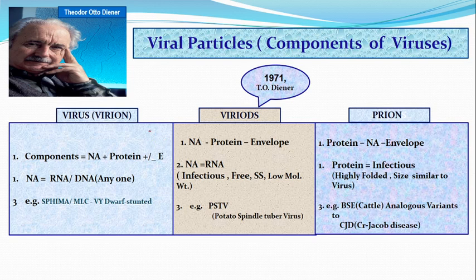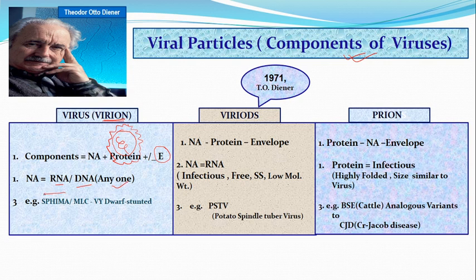Now see the first part I discuss. First, you must know the concept of the components of virus. Whenever you talk about the components of virus, first of all, the complete virus is called virion. That means it has nucleic acid, covered by its proteinous coat, that is the capsid, and it may have an envelope. So the envelope may be present or absent. The nucleic acid may be either RNA or DNA. Any one should be there; both cannot be present. It may be part of your question.